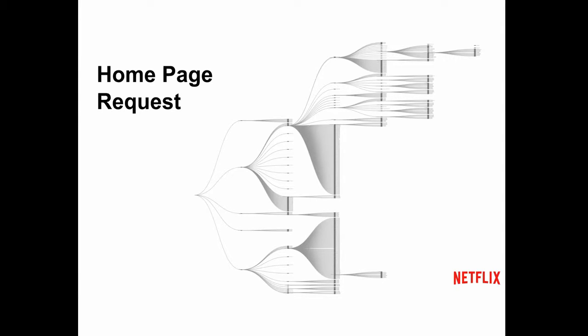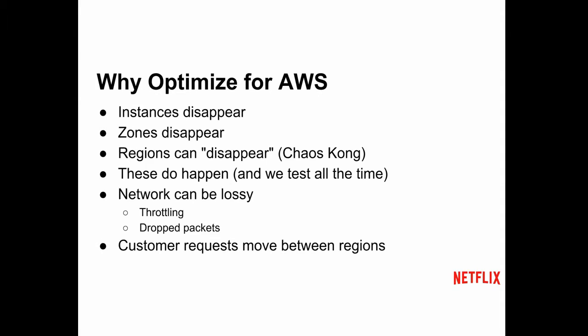So this is an output of our request tracing system, and this is a typical homepage request. If you look, we had a request come in and it fans out to a bunch of different things. On the far right edge of all of that, there's maybe half a dozen that are not an EVCache box. So we're hit pretty heavily on a regular basis for seemingly normal requests. We might get hit 3 or 4 dozen times.